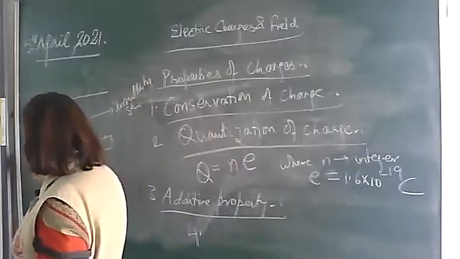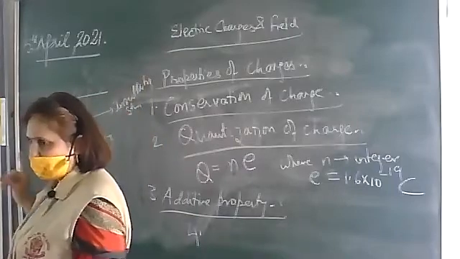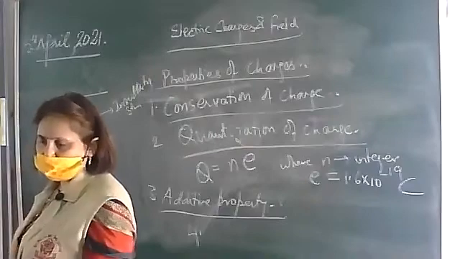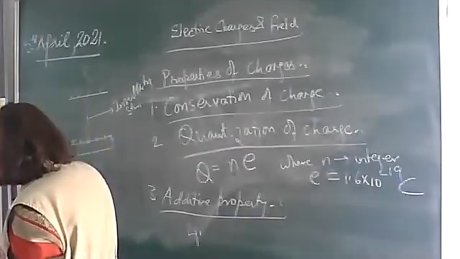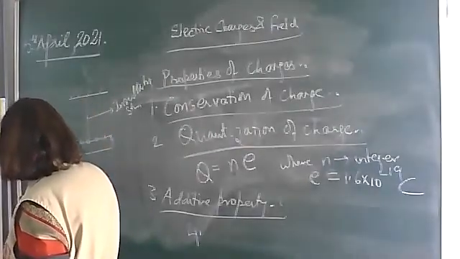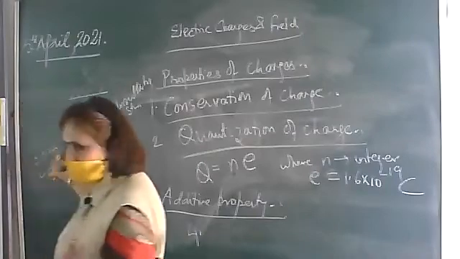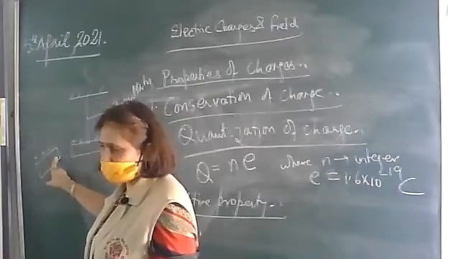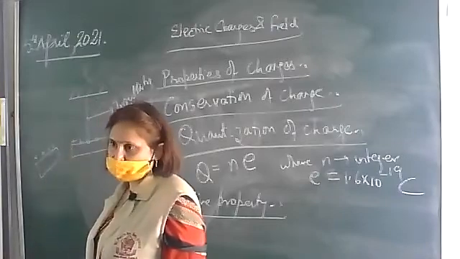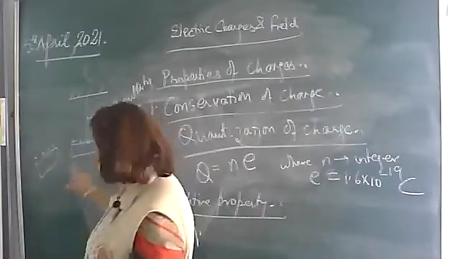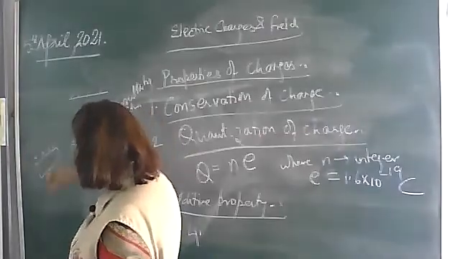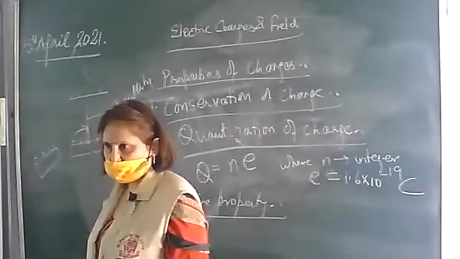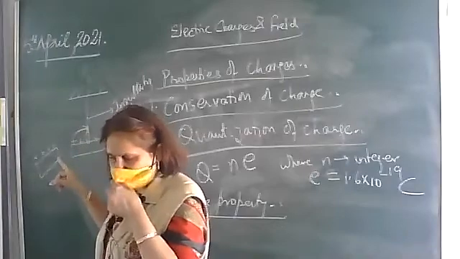Now another glass rod, which is also rubbed with a silk cloth and is also positively charged. When you bring it close to the suspended glass rod, what will you observe? The suspended rod will move away from this one.